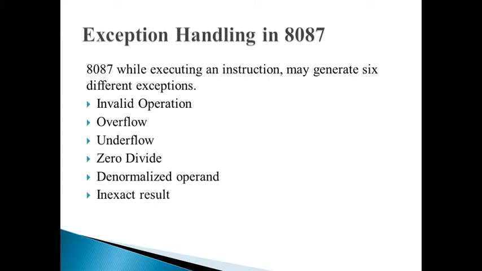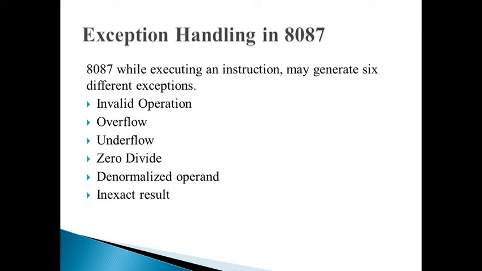Underflow: the result generated is too small in magnitude to fit in the specified format. The 8087 generates this exception. If this exception is masked, the 8087 denormalizes the fraction until it fits in the specified destination format. Next, zero divide. If any non-zero finite operand is divided by 0, this exception is generated. The resulting condition code bits indicate that the result is infinity even if the exception is masked.